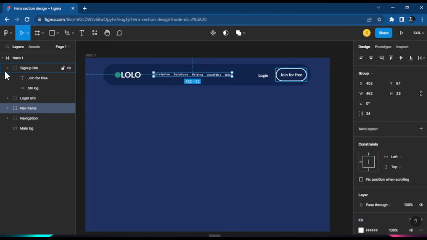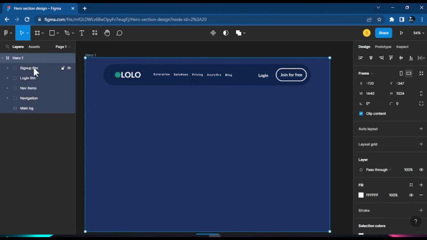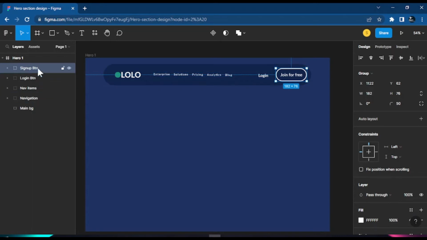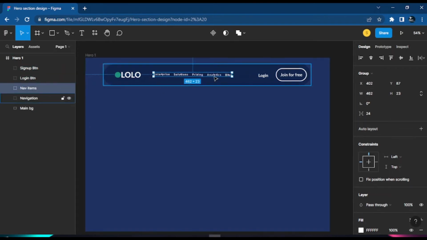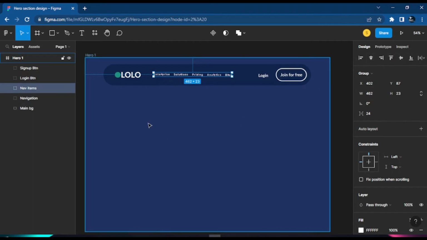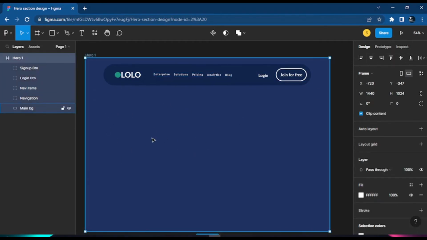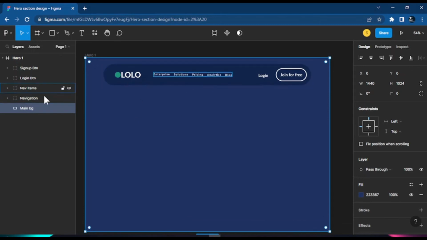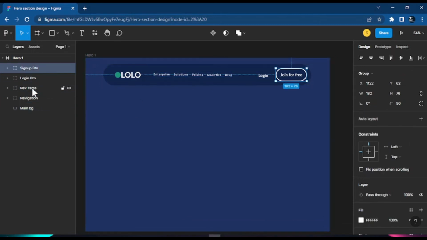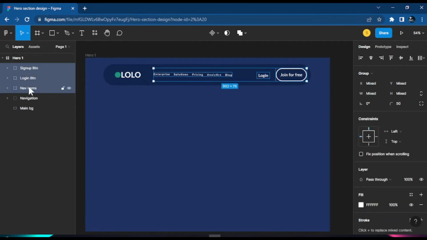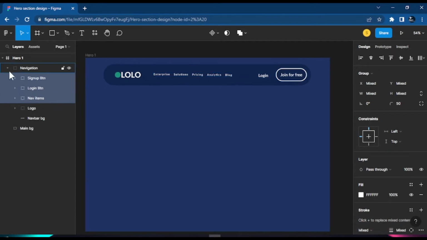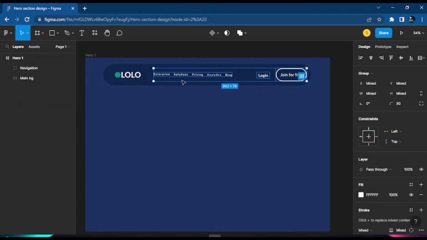And now, if you notice, all these elements here, these layers, they are not inside this navigation. That's why whenever I make it go to the center, if I click any of these containers, the login button, the sign up button, or even these nav items, if I press the middle or anything, it will act based on this hero section, based on the parent. So always remember that. That's why they sometimes put things inside groups. So we'll select, holding Shift on my keyboard, and then click all these ones up to the nav bar or nav item, and then drag them inside this navigation here. Right. So once it's inside navigation, we can arrange them any way we want.